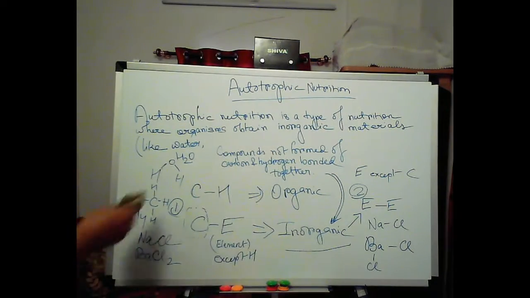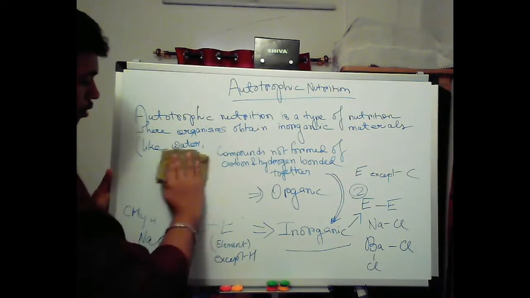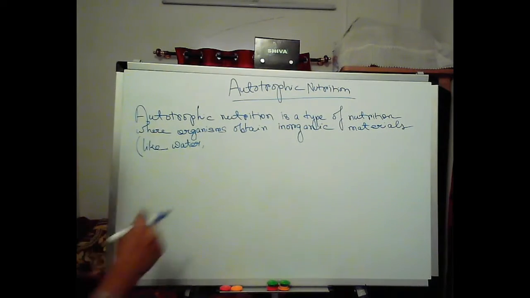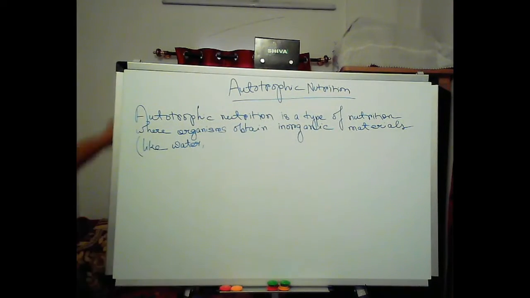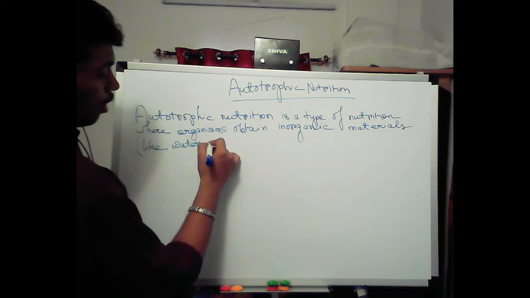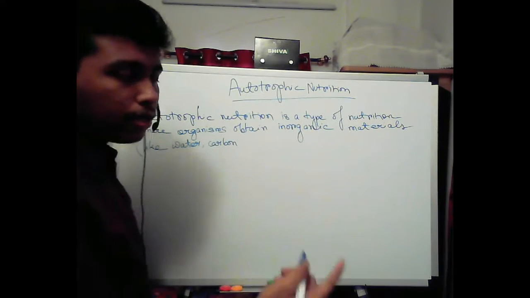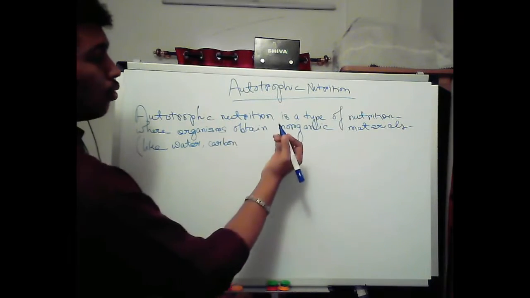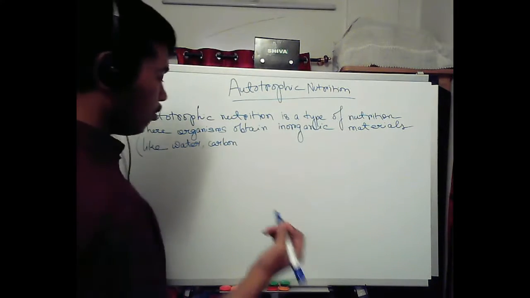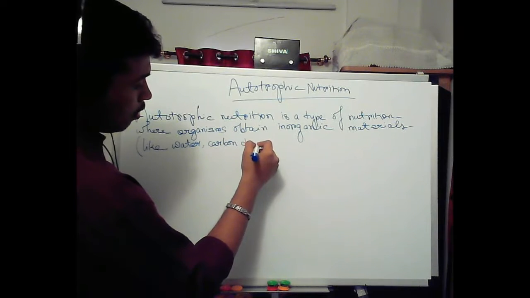Okay. Now let's carry on with the definition. Autotrophic nutrition is a type of nutrition where organisms obtain inorganic materials like water, carbon dioxide. I have said it in my previous part how to know which one is organic and which one is inorganic in nature. Carbon dioxide is inorganic.